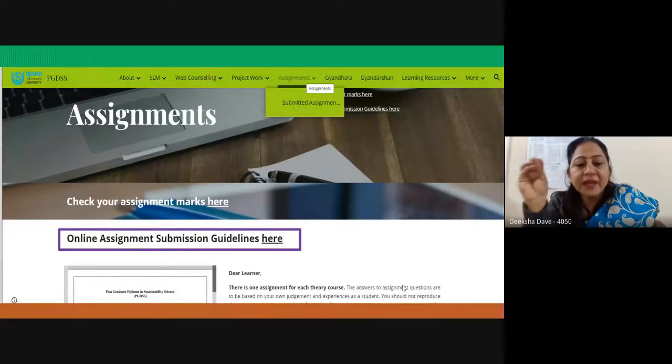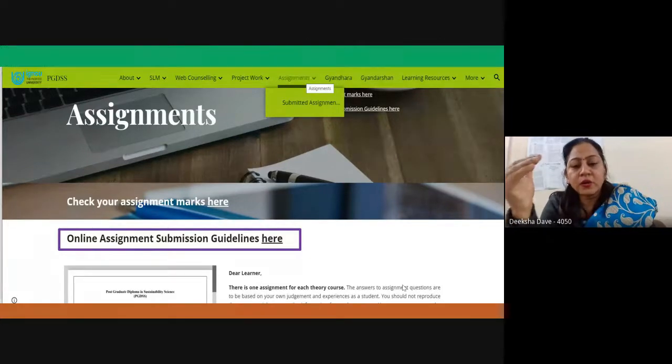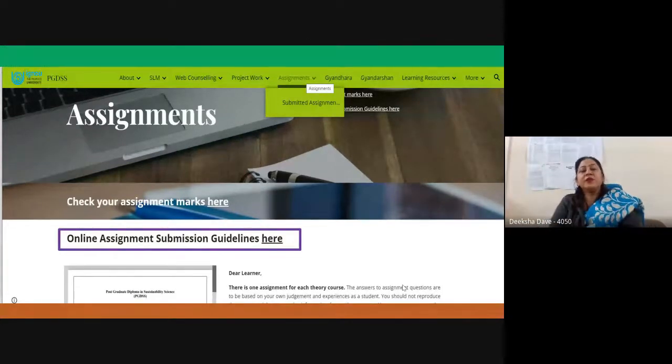So the guidelines of assignment submission, that is how many questions you have to attempt. Normally it is one assignment you have to submit per course. So there are 7 courses, so 7 assignments have to be submitted, and each assignment may contain 3 questions, 4 questions, depending upon every cycle, depending upon the weightage which has been given. So likewise, you can submit the assignment through this portal.